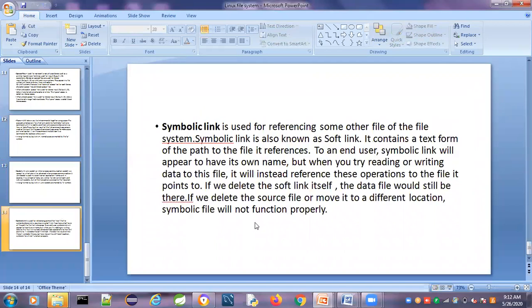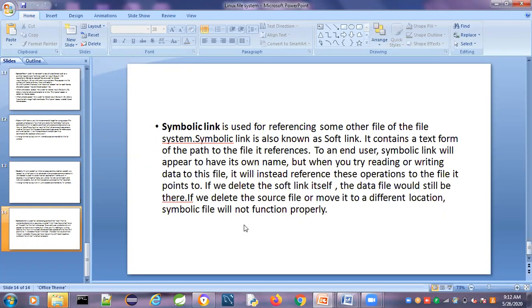And symbolic links are there, also known as soft links. Links are nothing but link files, meaning one file is linked to another. If two files are linked to each other and we make any changes in one file, the changes are automatically reflected in the other file. That is why they are known as link files.